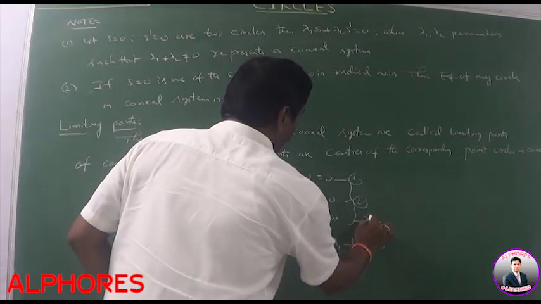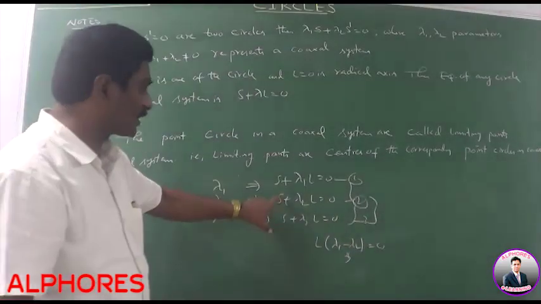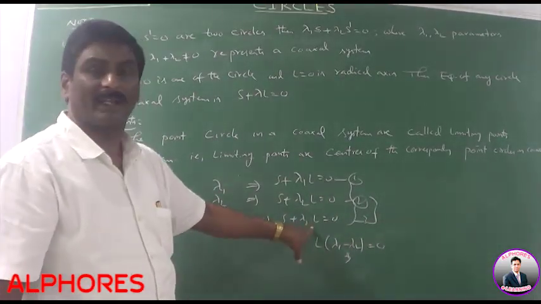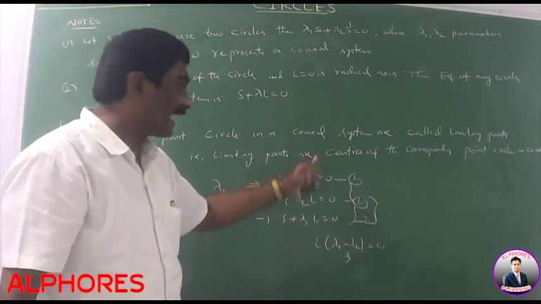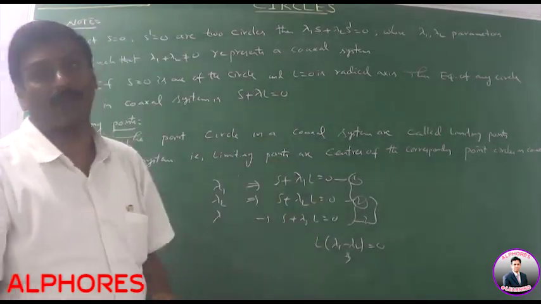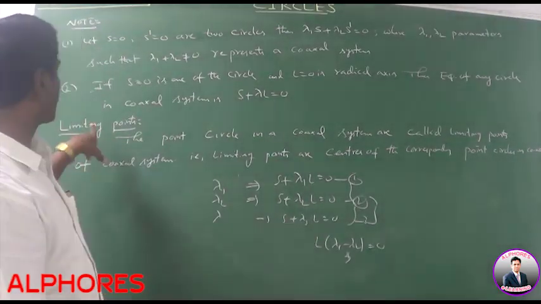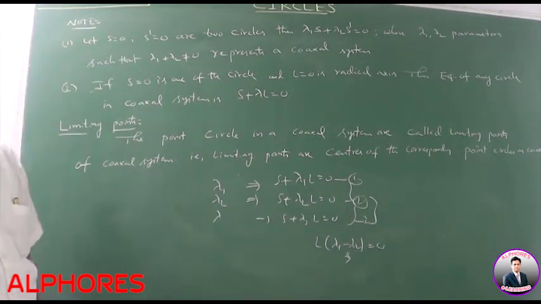Similarly, the radical axis for 1, 2 and 3 is also found by subtracting these two values. Lambda 2 plus lambda 3 into L is equal to 0. That means L is equal to 0. The radical axis is the same for every pair of circles. So this system is said to be a coaxial system, S plus lambda L is equal to 0. Okay.